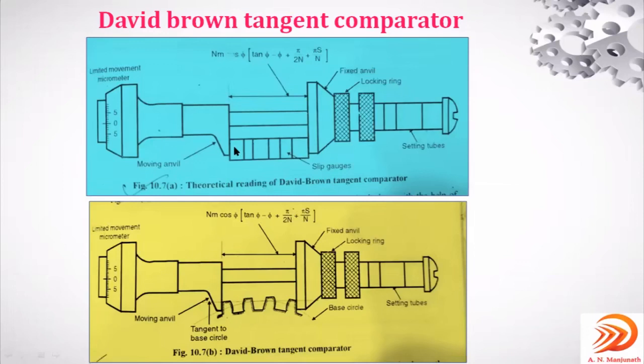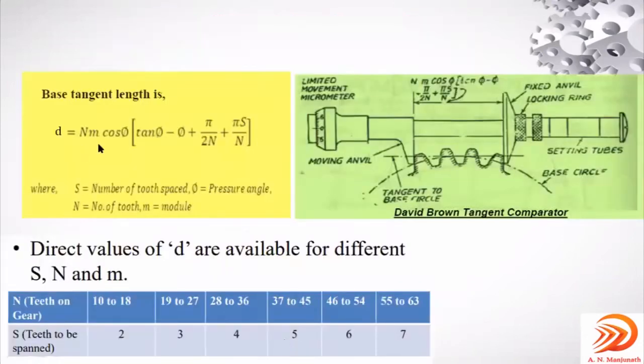So this is how they set the slip gauge, and this is how they measure on the given component using the David Brown tangent comparator. You can observe here that this equation represents this distance, the span length.